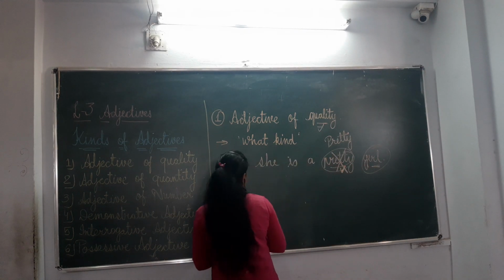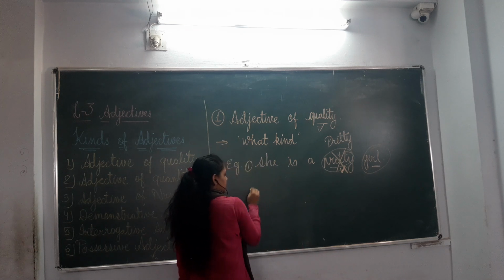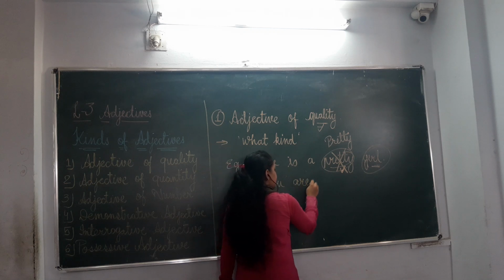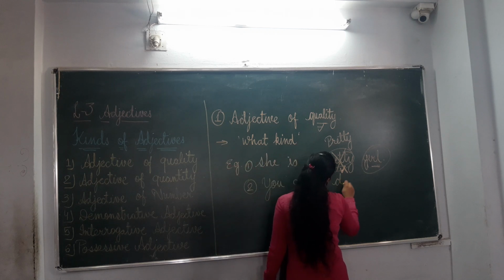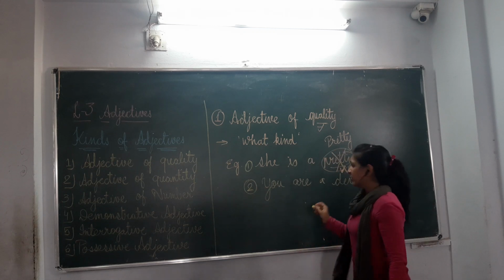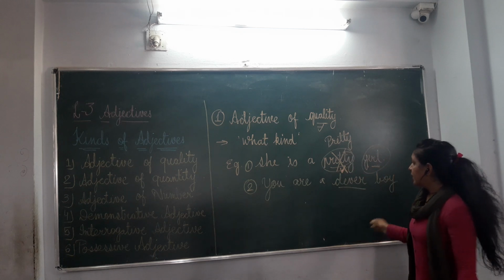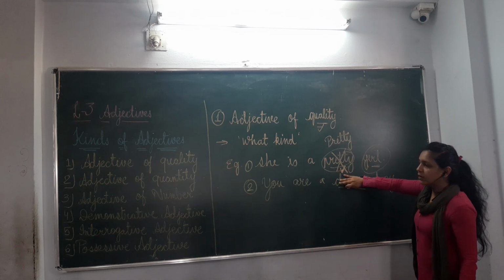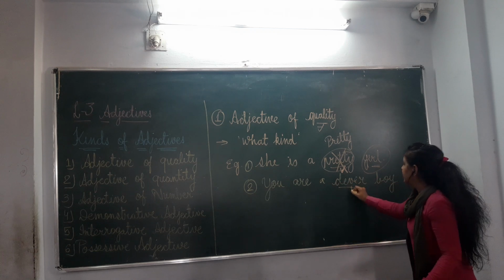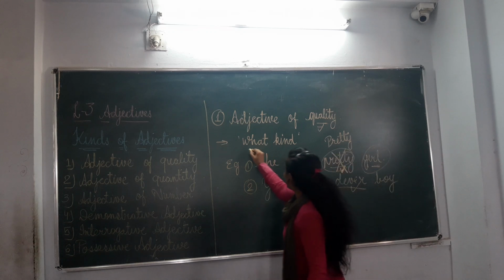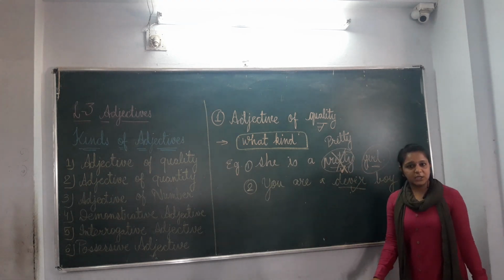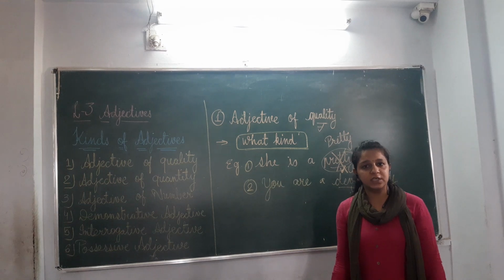Let us take another example. This one is first and this is second. You are a clever boy. Without the adjective also, this is a sentence. If we are not using clever, then also it is a sentence: you are a boy. But what kind of boy are you? You are a clever boy. So while we are asking the question with what kind, we will get the answer, adjective of quality. Is it clear, students?